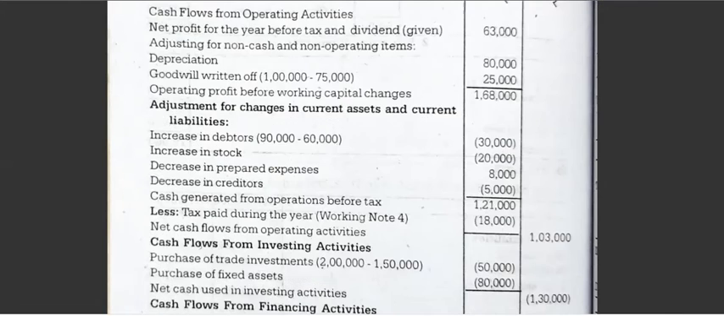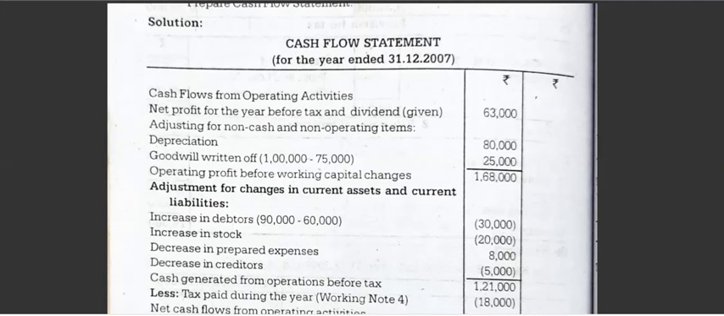After that, you have to create a cash flow statement. See, we have to open a cash flow statement. I have done it together. I told you in the beginning itself, you can do cash flow from operating, financing and investing activities together. So cash flow from operating activities: it is given in the adjustment. Net profit before tax and dividend 63,000.